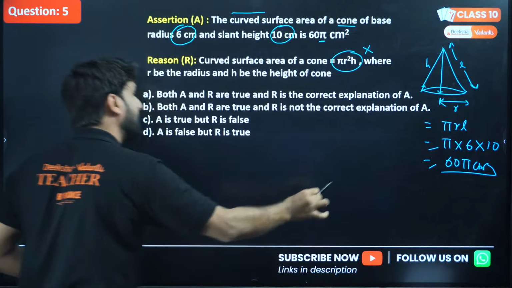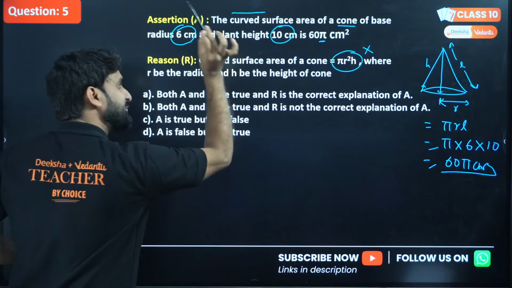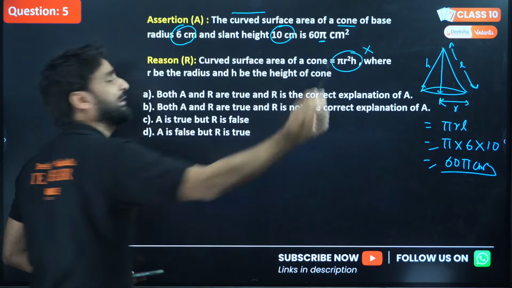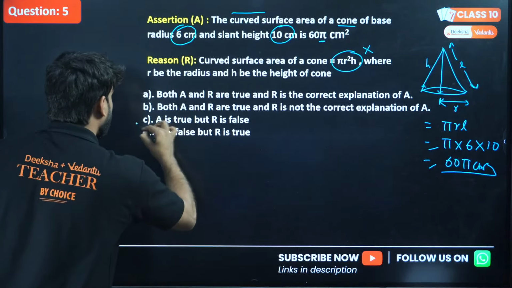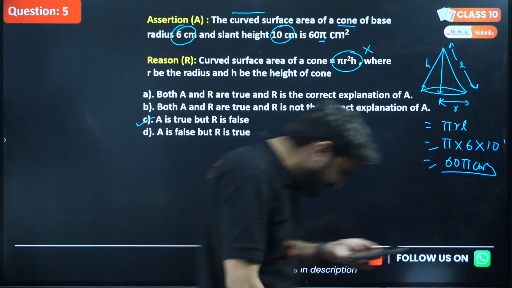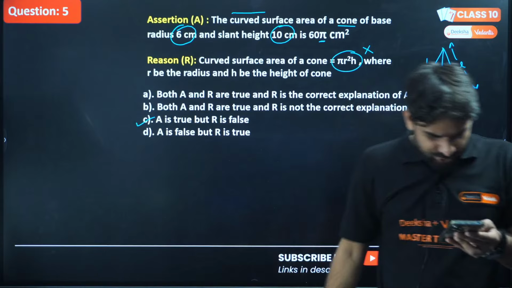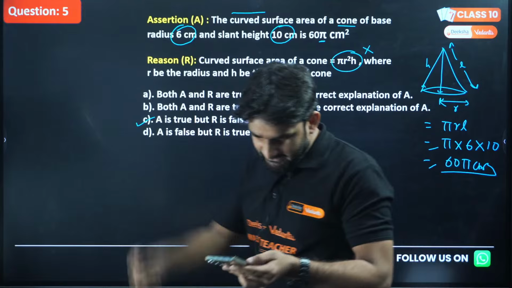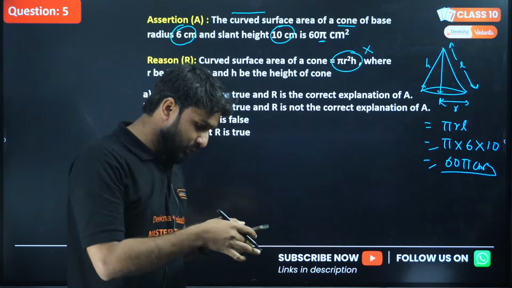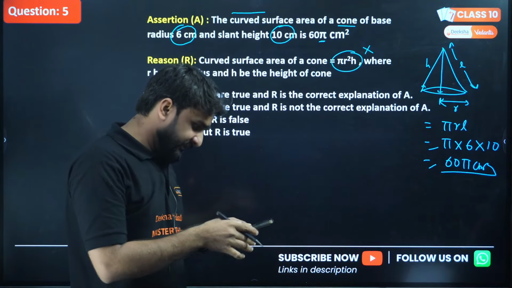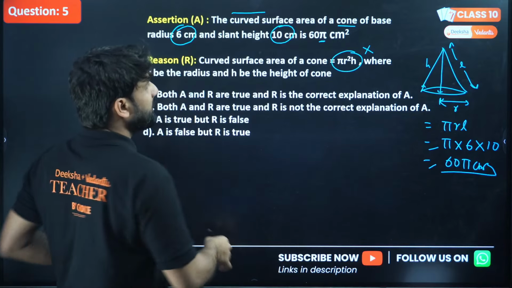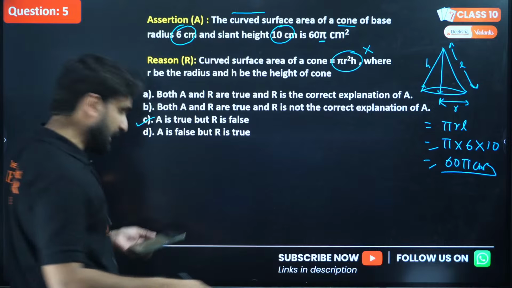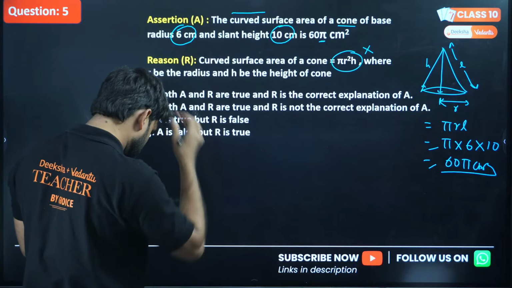So what can we conclude here? The assertion is absolutely correct and the reason is absolutely false. So which option will be there? A is true but R is false, so C is the correct option. Who answered C here? Let me check. Chintu. Wow, Chintu. Superb, Chintu. All the very best. You are doing great. Okay, now I hope you have understood what the question is saying.